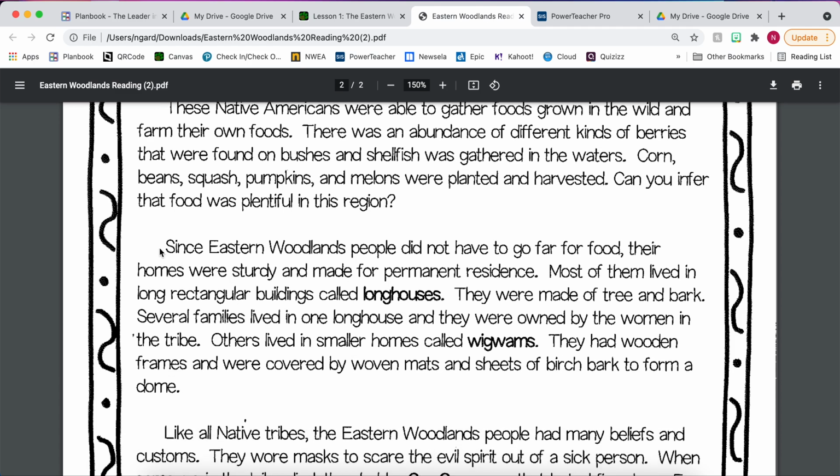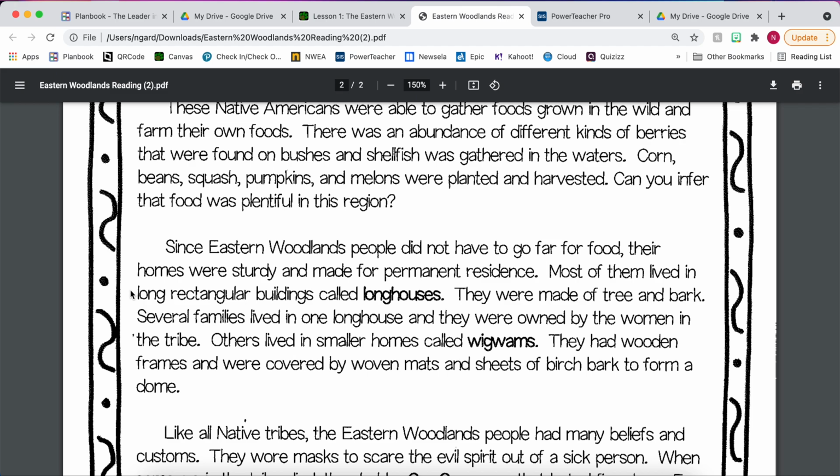Since the Eastern Woodlands people did not have to go far for food, their homes were sturdy and made for permanent residence, which makes sense. They didn't have to travel after animals. They didn't have to travel to gather food, so they made their homes sturdy. They made them durable. They made them so that they would last. Most of them lived in long, rectangular buildings called longhouses. They were made of tree and bark, and several families lived in one longhouse.